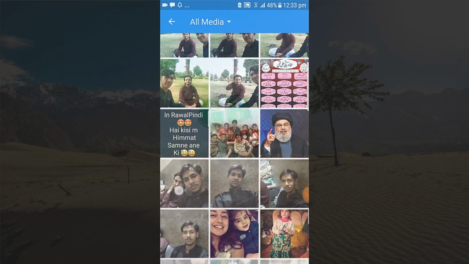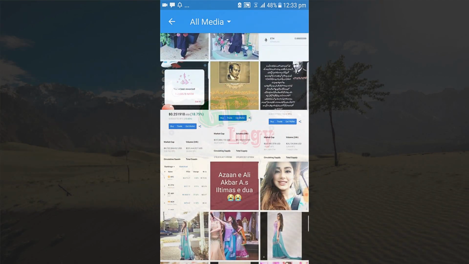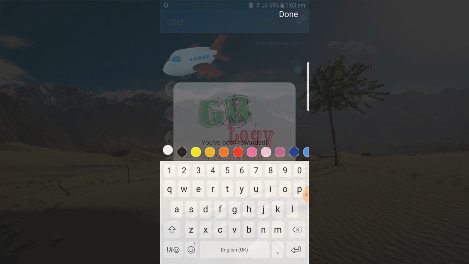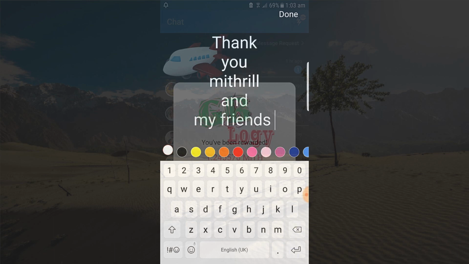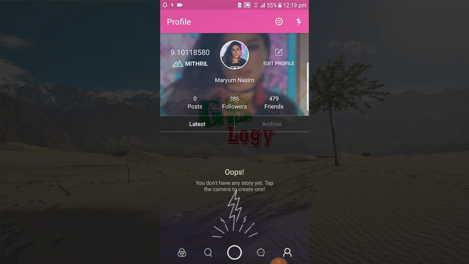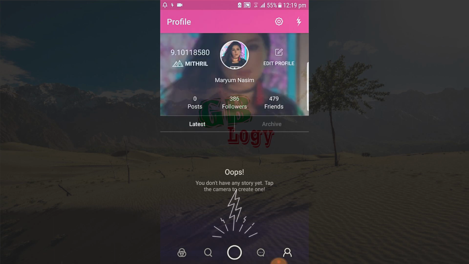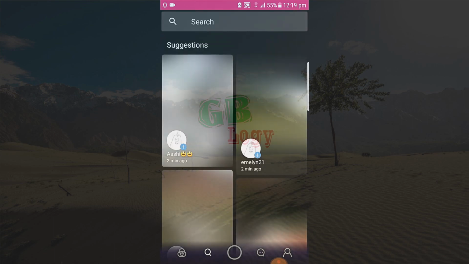For example, if I want to upload a picture like this, I will write a long message. In other words, it will increase your mining power. The more watch time you gain, the more your mining power will increase. Okay, so this is my first tip, and my second tip is, go to the search bar.